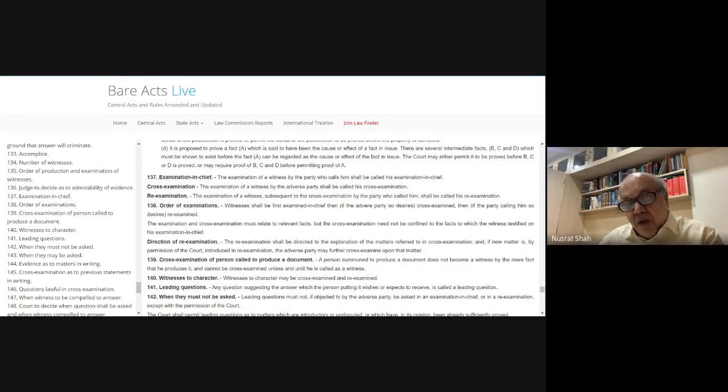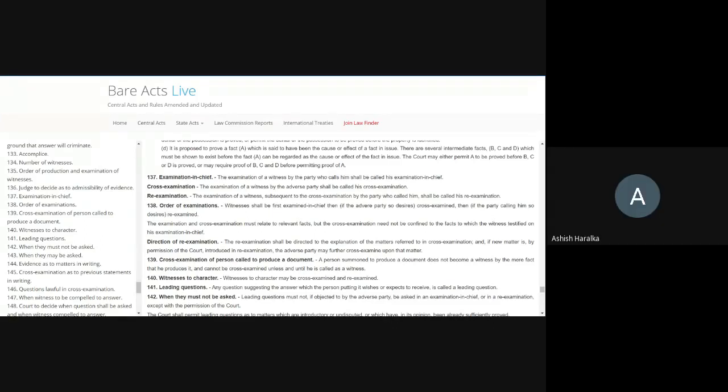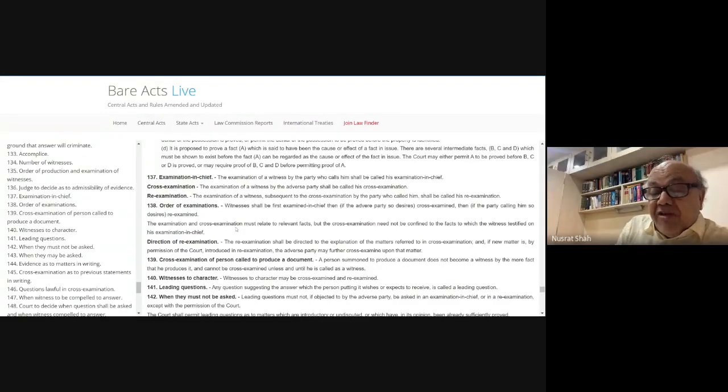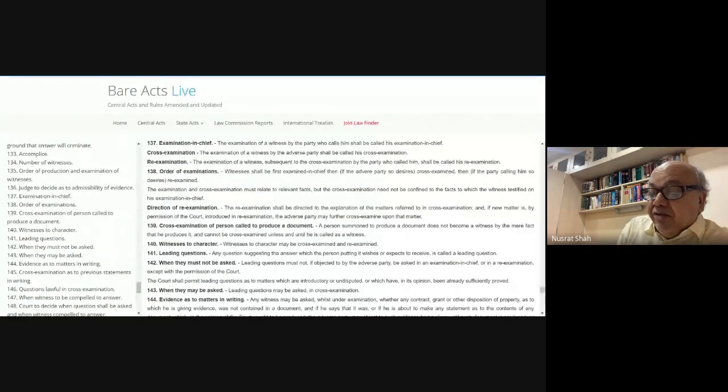Then see in 138, the order of examination, it is given. The examination and cross-examination must relate to relevant facts, but the cross-examination need not be confined to the facts to which the witness testified. Then the direction of re-examination. Have you found it after 138? Yes, sir. The re-examination shall be directed to the explanation of the matters referred to in the cross-examination, and if new matter is with the permission of the court introduced in re-examination, the adverse party may further cross-examine upon that matter.